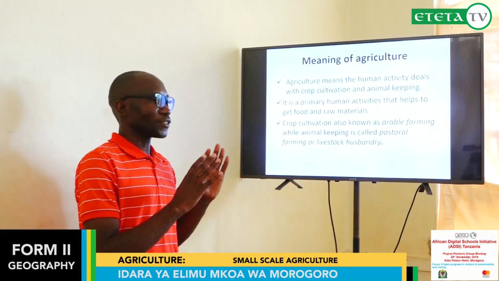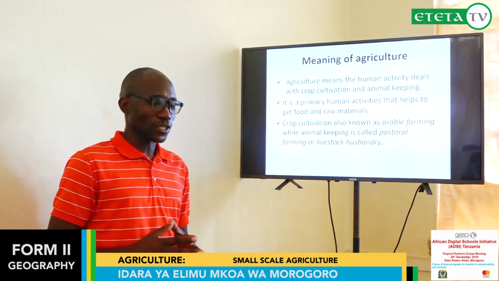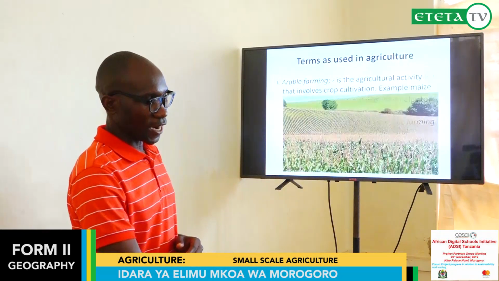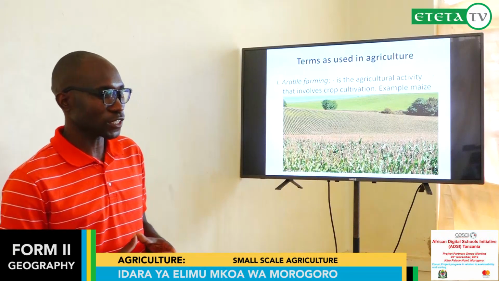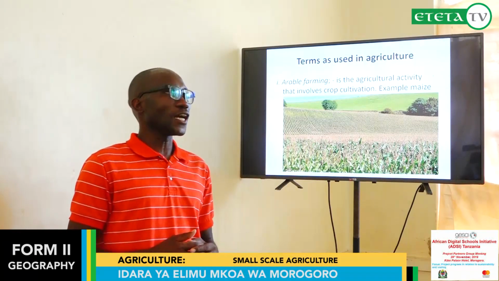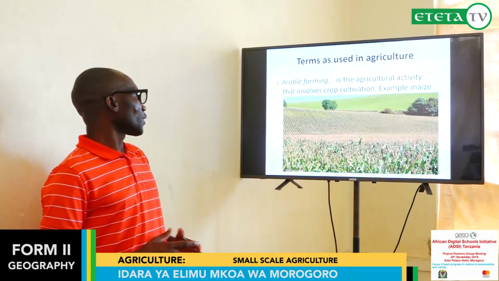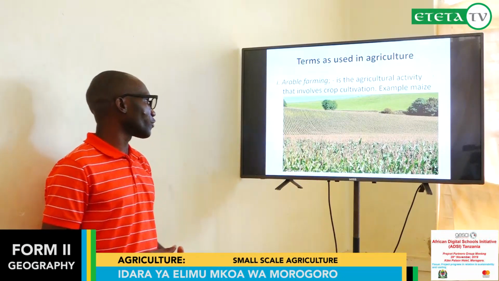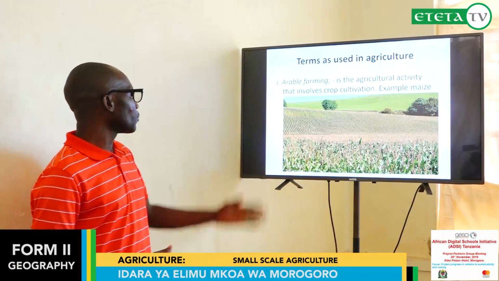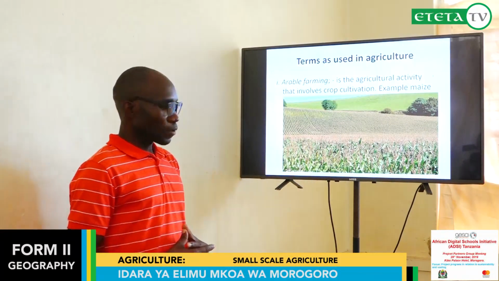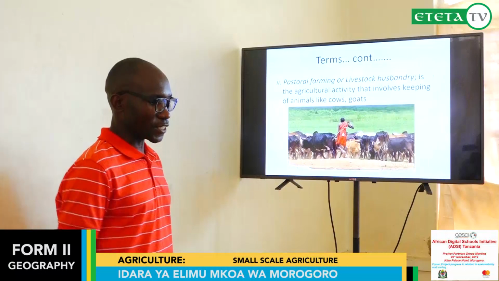These are the terminologies which can be used in agriculture. Arable farming is an agricultural activity that involves crop cultivation and animal keeping. This is crop cultivation. They are cultivating maize.